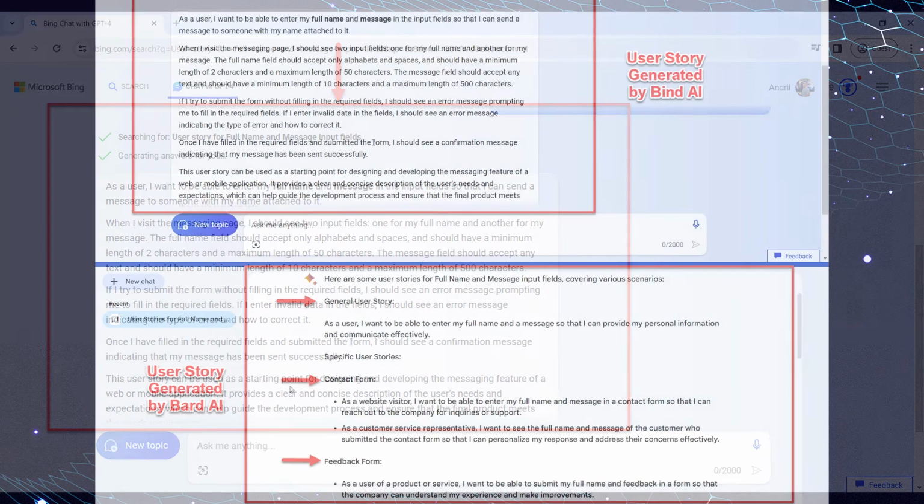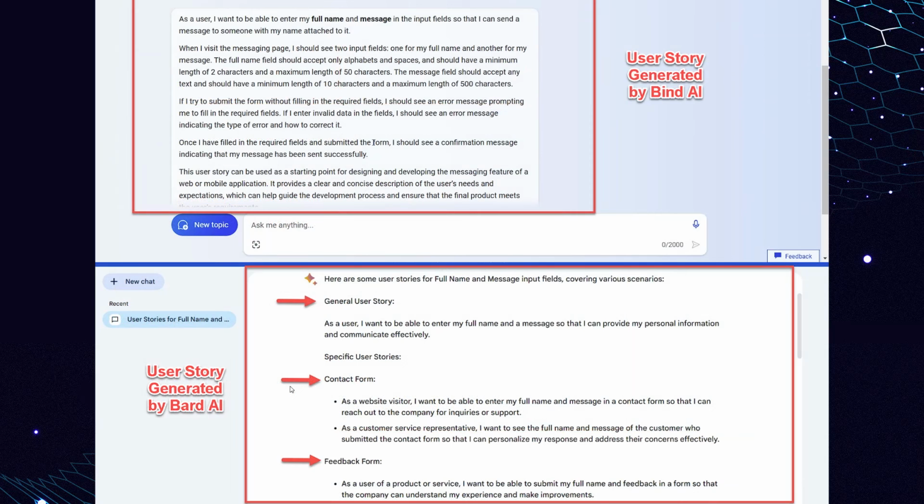As you can see, both AIs can write a user story. Comparing the answers, Bard AI generated several user stories for different scenarios, and even one of them contained a Contact Us form. However, they were much less detailed, while Bing AI generated only one user story, which looks quite extensive and with lots of details. Let's try to specify additional details for our user story.